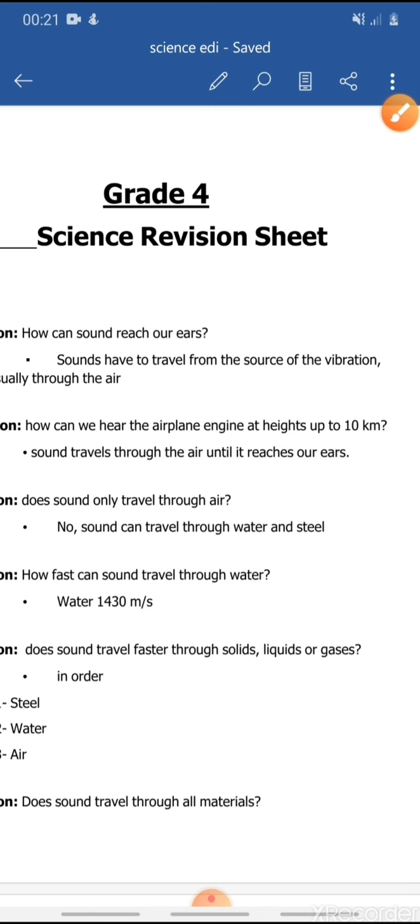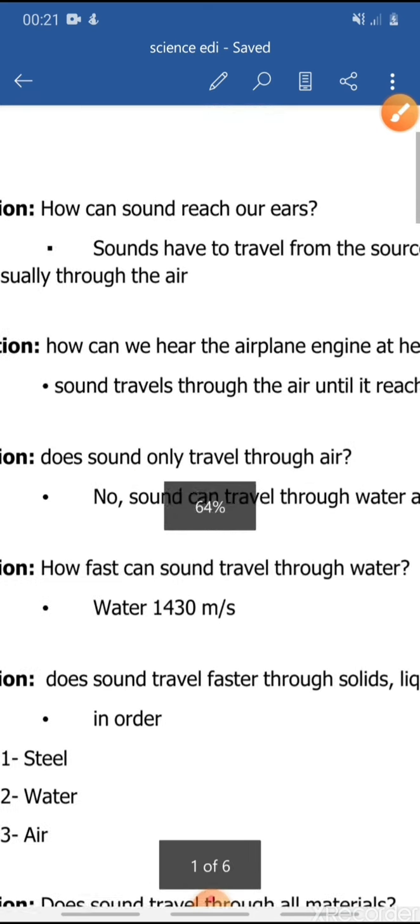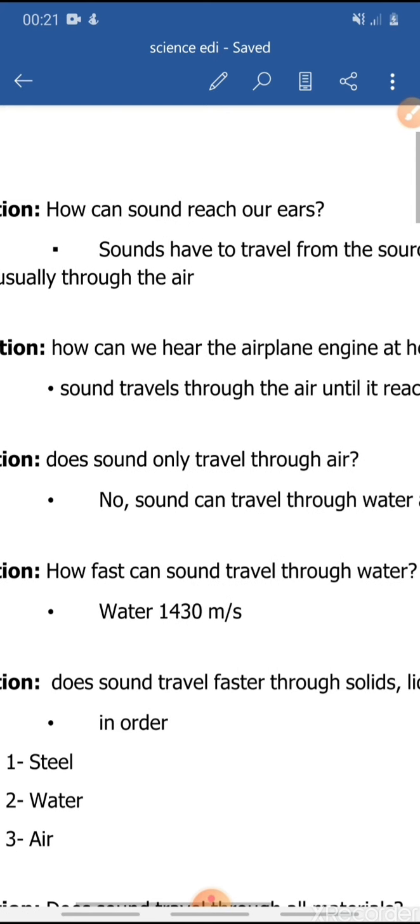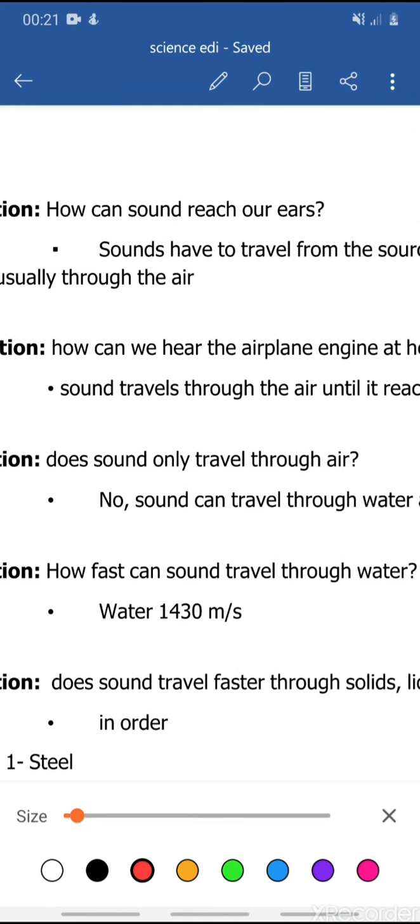Let's move to question number 4. Question number 4 will ask you about how fast sound can travel through water. In water, sound travels at 1,430 meters per second.